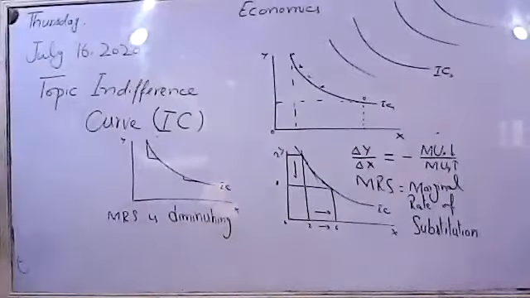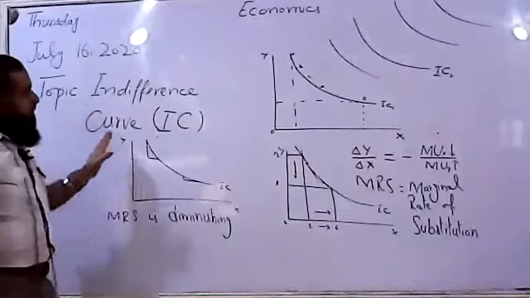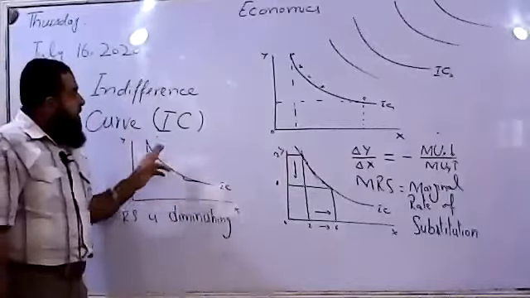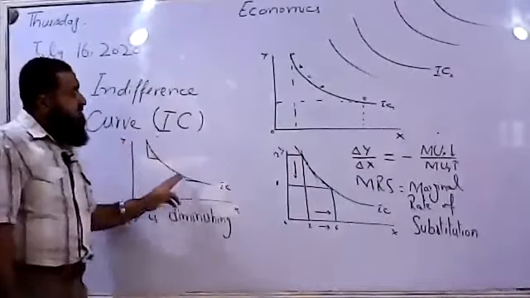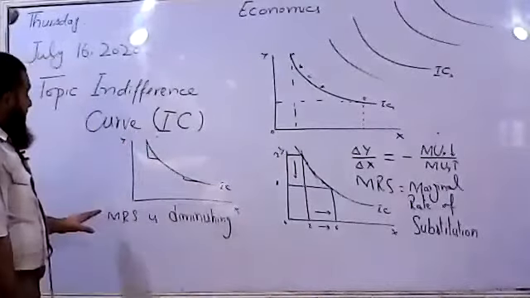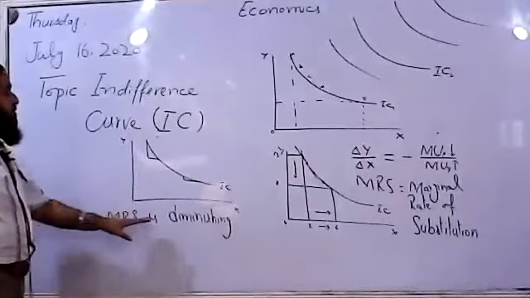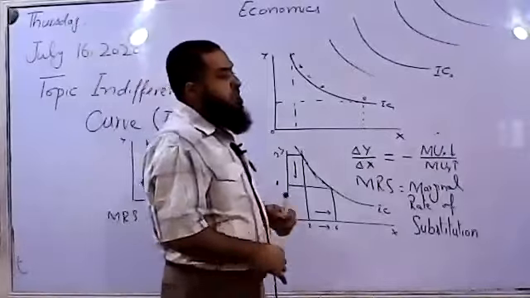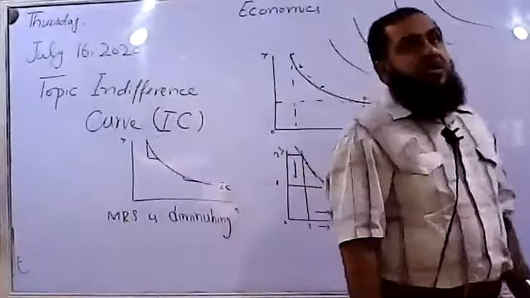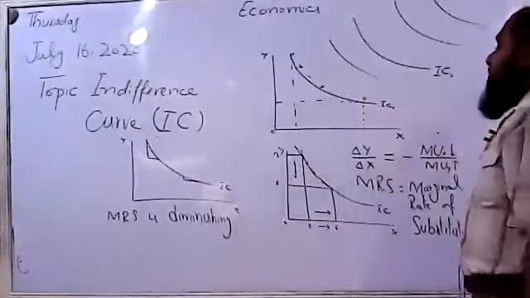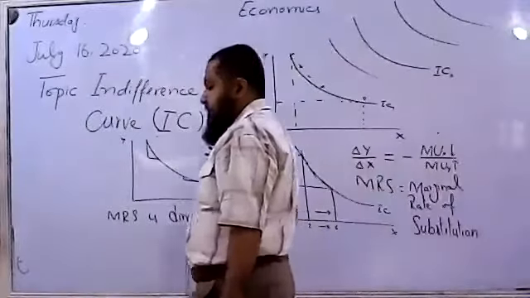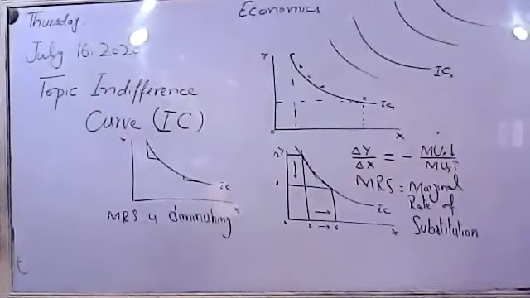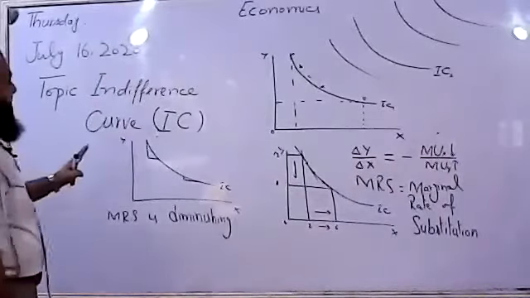So as the consumer moves along the curve, from left to right, its slope is diminishing. Our marginal rate of substitution is diminishing. Although the curve is downward sloping, negatively sloped, the marginal rate of substitution of the consumer along one indifference curve will be diminishing.